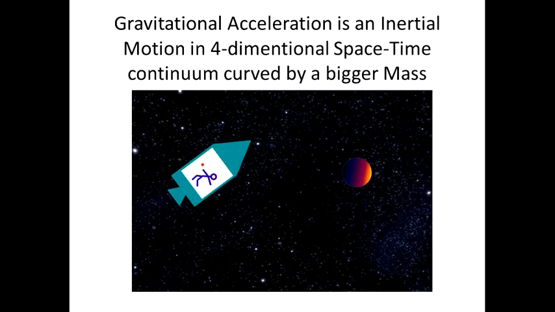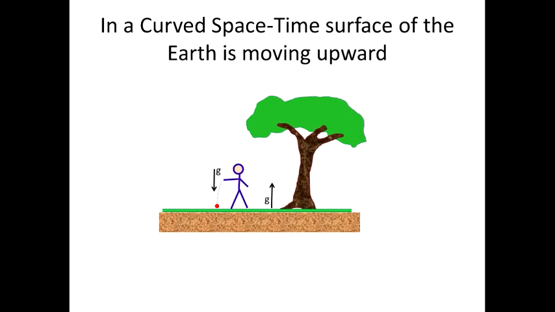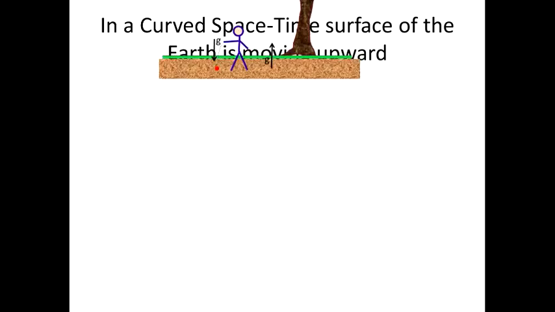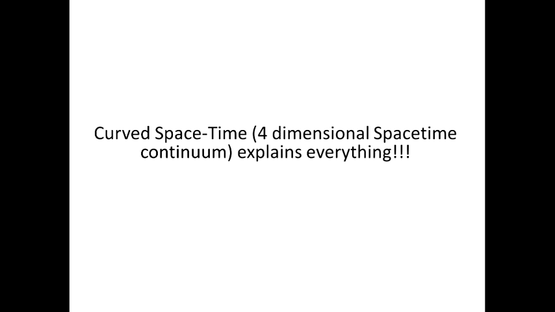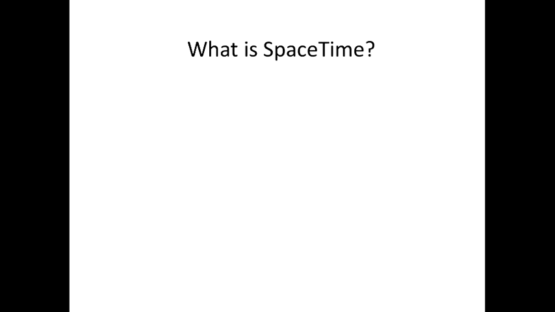Einstein said that gravitational acceleration is an inertial motion in a four-dimensional space-time continuum curved by the bigger mass. Astronauts flying around the Earth in orbit are sure that they are moving in a straight line at a constant speed. In curved space-time, the surface of the Earth is a non-inertial frame of reference moving upward with acceleration 1g. Curved space-time, or the four-dimensional space-time continuum, explains everything. But do we really understand what space-time is?